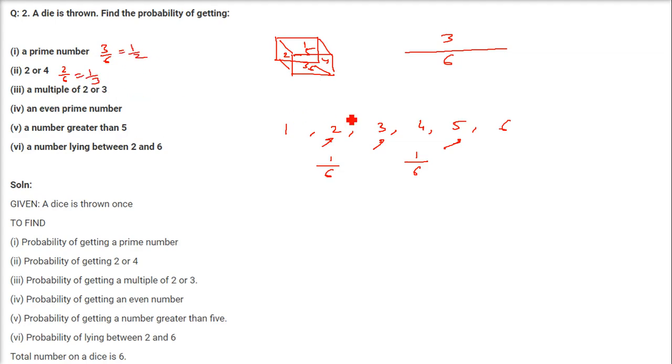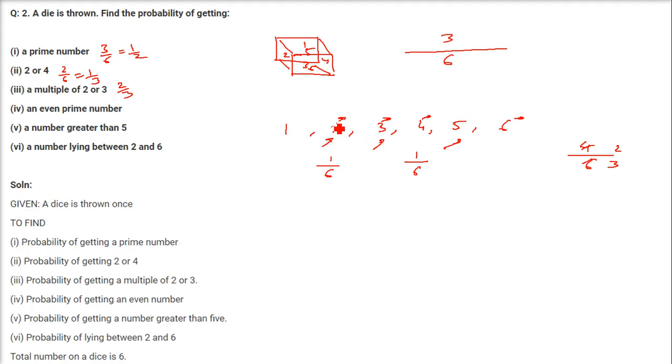A multiple of 2 or 3. So the multiple of 2 is 2. The multiple of 3 is 3. The multiple of 2 is 4. And the multiple of 3 is 6. So 1, 2, 3, 4. 4 possibilities are there. So 4 is the favorable cases of getting a multiple of 2 or 3. And the total is 6. So you get 2 by 3.